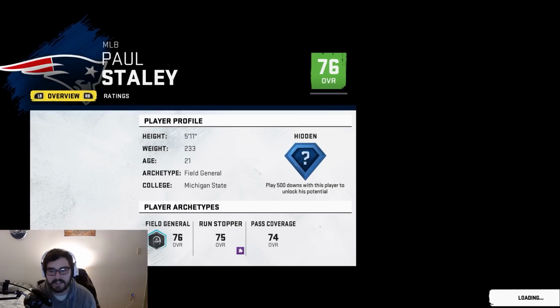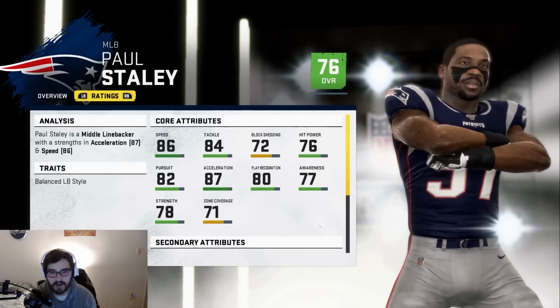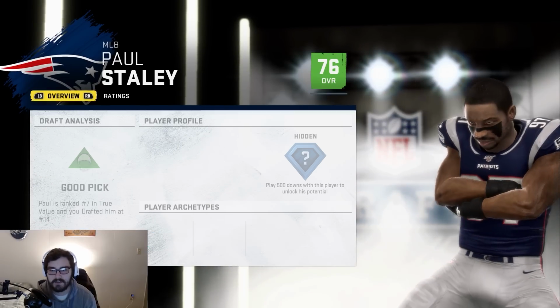Welcome to the team. He's a 76 overall, hidden development trait. A bit small, he's only 5'11", but he's a great player. 86 speed, 84 tackling, 82 pursuit, 87 acceleration. He's going to make this defense better.